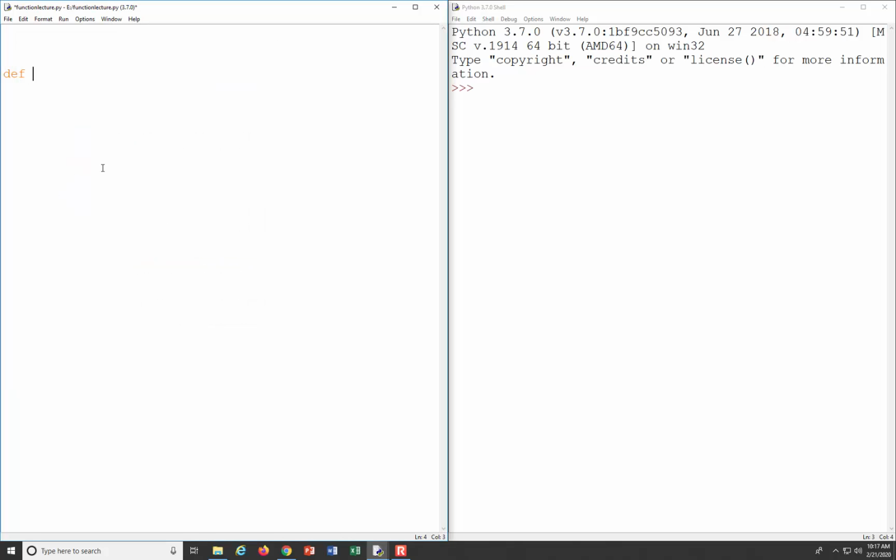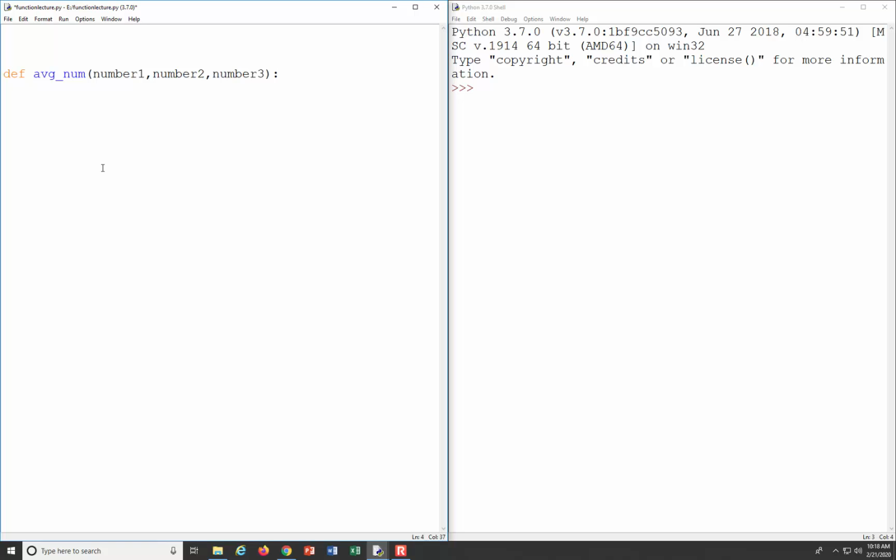Def stands for define, and then we have to give it the function name, and so maybe let's just call our function average num. All right, and then it's a function, so we have to give it our input parameters, the inputs that we're going to give this function. So for example, we're going to give it three numbers. We'll give it a first number, a second number, and a third number. And once we have all the inputs, we put a colon telling that's the end of the function definition, and we're going to get into our function body now.